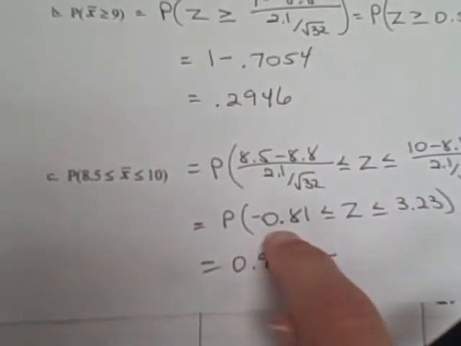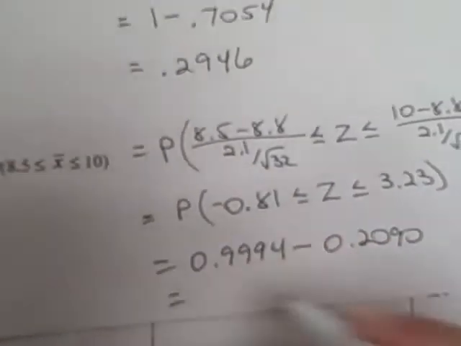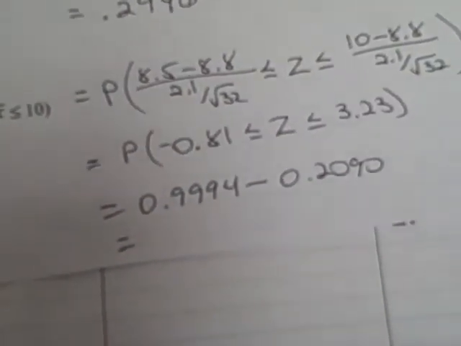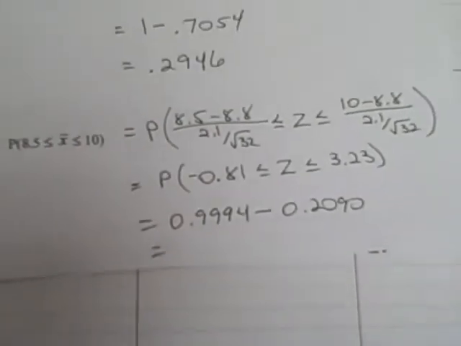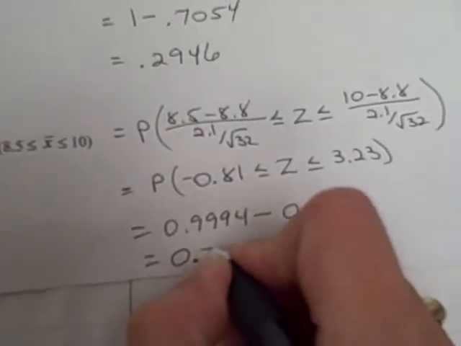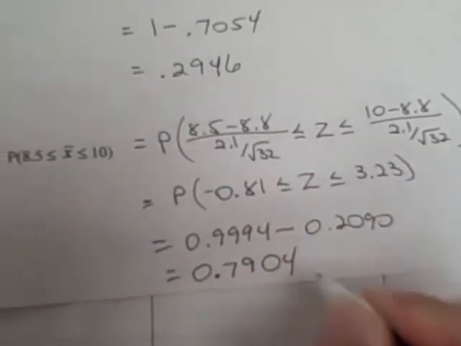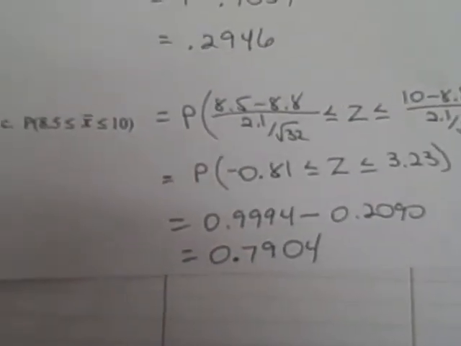When I go to negative 0.81, 0.2090. Subtract those. We get 0.7904. Okay? So let me know if you have any questions about the x-bar distribution.